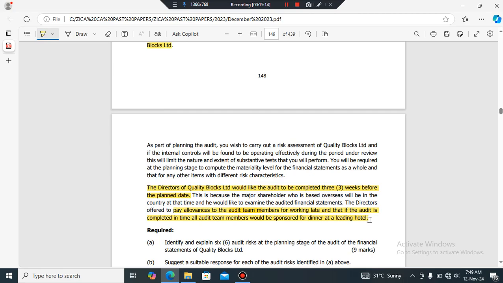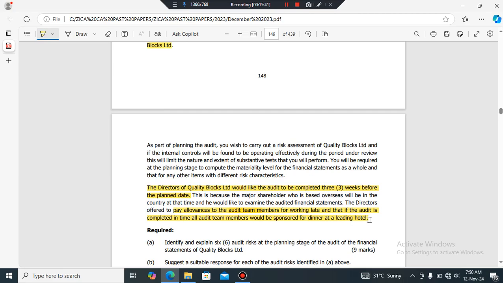If it is immaterial and inconsequential, then it simply means that gift can be accepted, right? Objectivity will not be affected. But if it's material, if they're being given large amounts of money, it simply means the audit team members, right, they are going to compromise objectivity so that they achieve what this director wants.